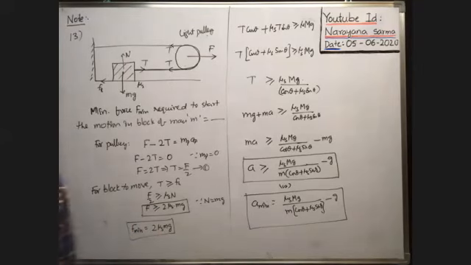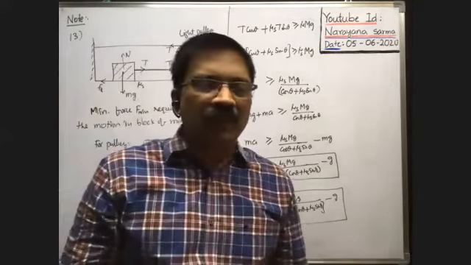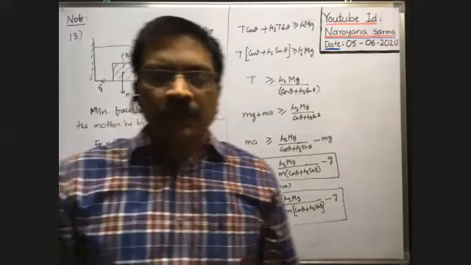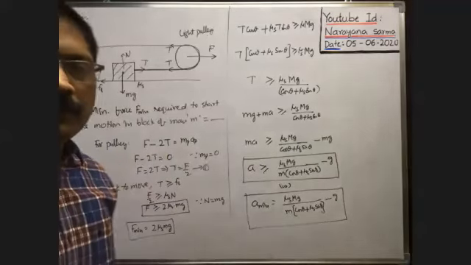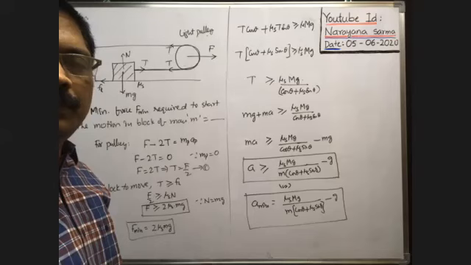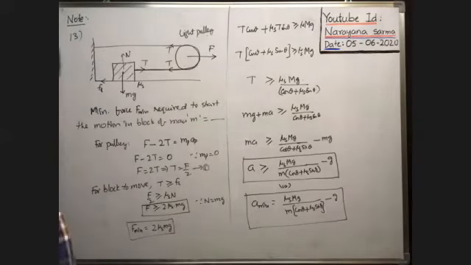These two are important. Sometimes they may ask the condition. In Advanced, they may ask the condition. In Mains, they may ask the minimum force. Okay. So 2 mu mg. Okay. Right. No doubt.